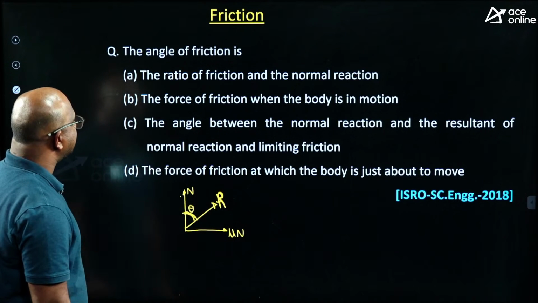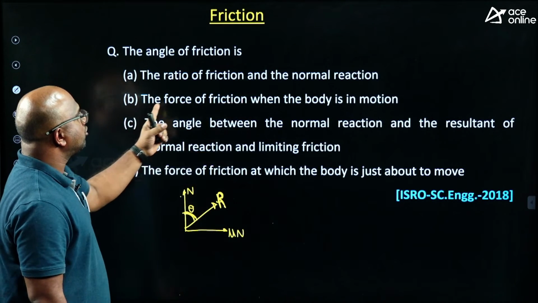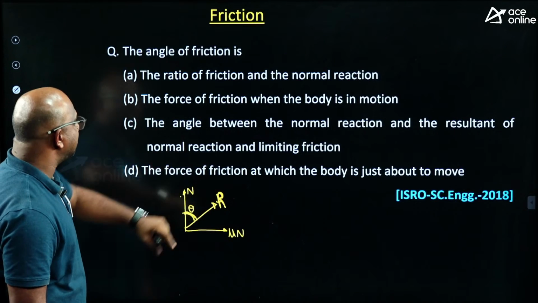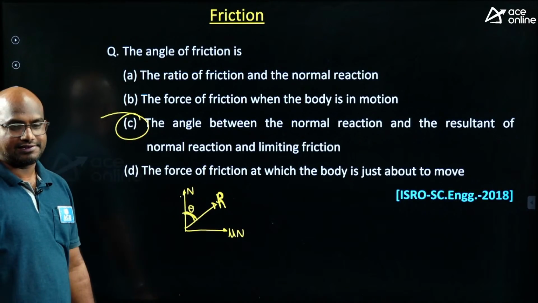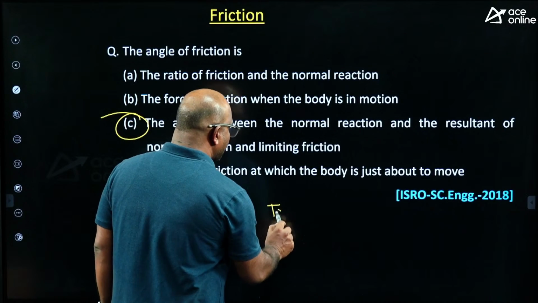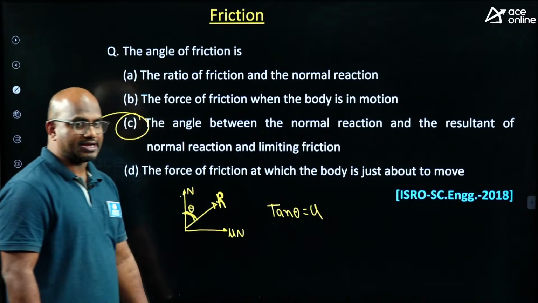So please check it, guys. This is the angle of friction, guys. The ratio of friction and the normal reaction, no. The force of friction when the body is in motion, no. The angle between the normal reaction and the resultant of the normal reaction and limiting friction, yes, this is called angle of friction, guys. So what is the angle of friction formula you will get, guys? You get tan theta equal to the coefficient of friction mu, guys.